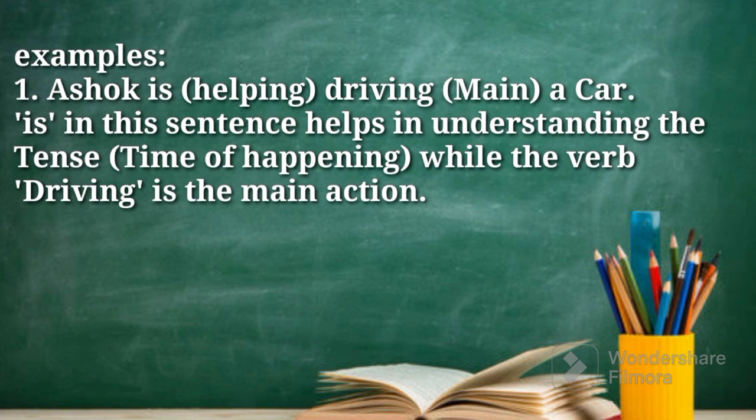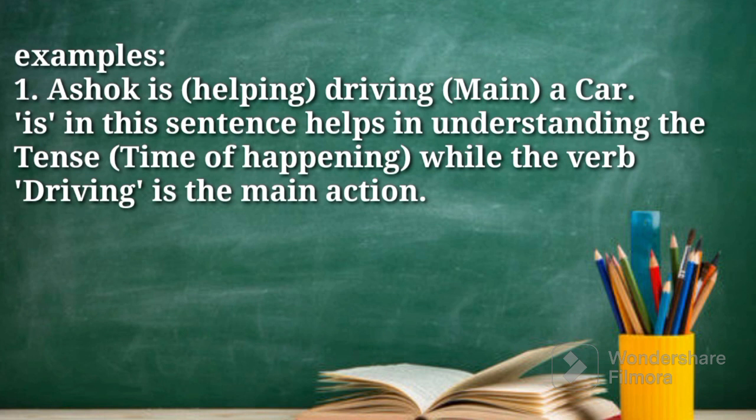Let's now quickly have an example sentence. Ashok is driving a car. This sentence has two verbs. Driving is the main verb, while is, the be form of verb, is the helping verb.